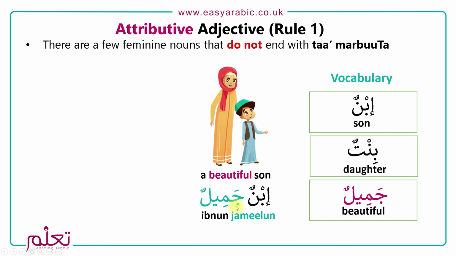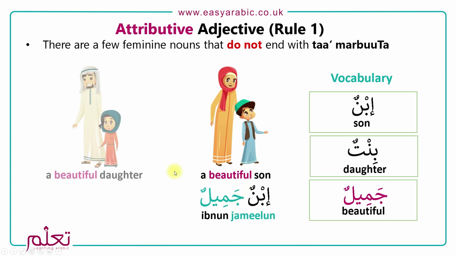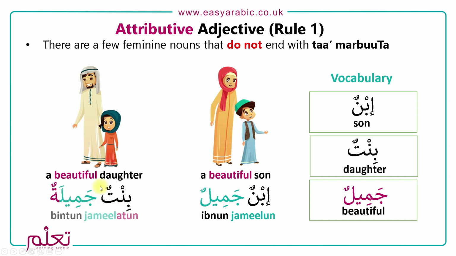Okay. When we say a beautiful daughter, we will say Bintun, because it's already a feminine word. But now we need to also then add a ta marbuta to the feminine adjective. So Bintun Jamilatun. So Ibnun Jamilun, Bintun Jamilatun.